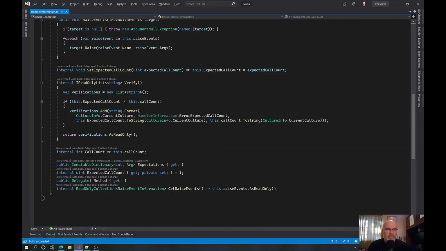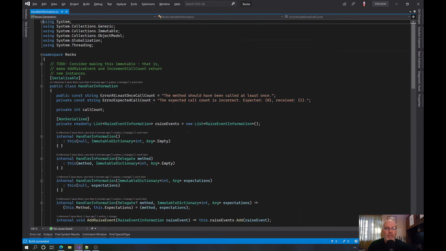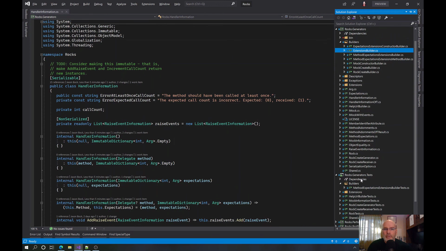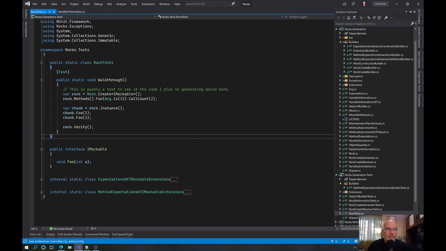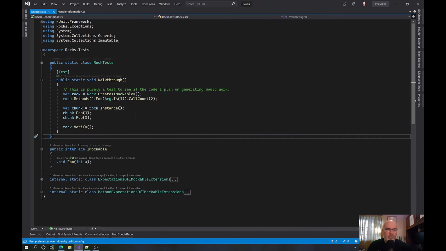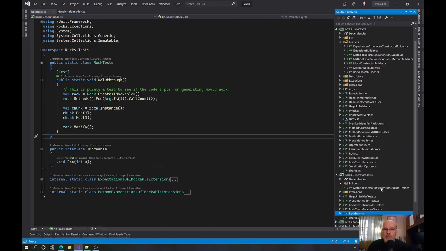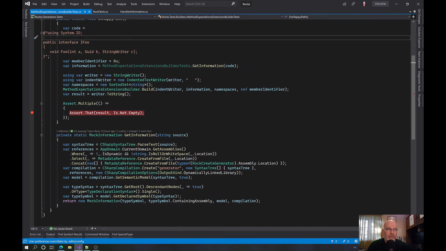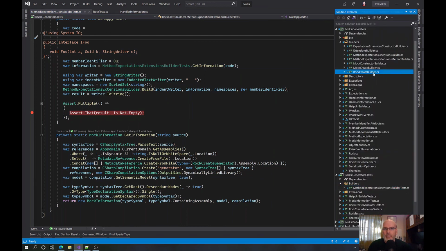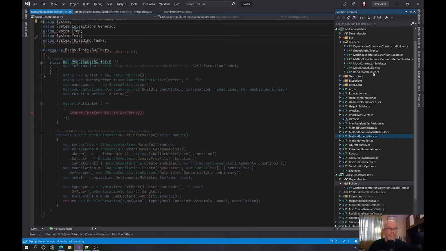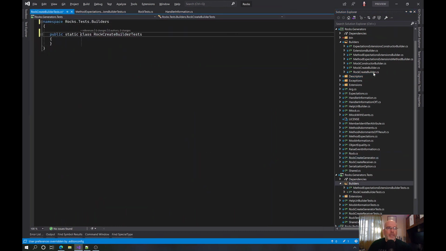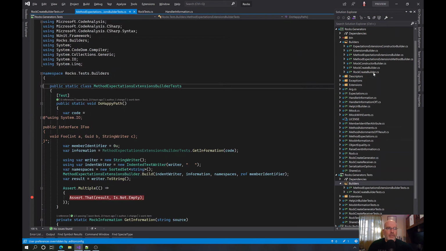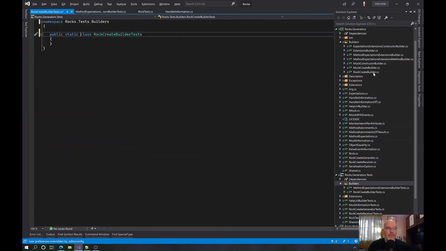And we'll handle the namespacey thing later on. Okay, so while we wouldn't actually generate, in this case, Rock tests, we're not going to actually generate all this code here. We would actually, at this point, be able to say, well, if I have this, then what would the entire set of things look like? In other words, if I had a RockCreateBuilderTest, and I said public static class RockBuilderTest, and I say DoHappyPath because we want to do happy path.